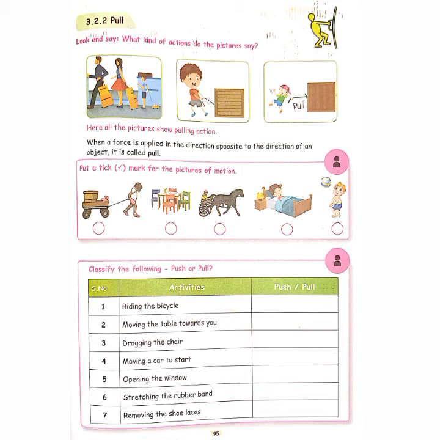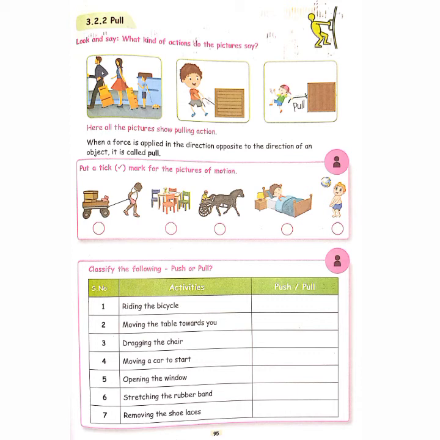Next, there is a table, around that a chair is there. Whether any moving action is going on there? No, so you have no need to put a tick mark for it. Next, here a man writes a cause. Here action is going on, moving is going on, so you have to put a tick mark. Next, a boy sleeps. Here is any action going on, any motion going on? No, so you need not put a tick mark.